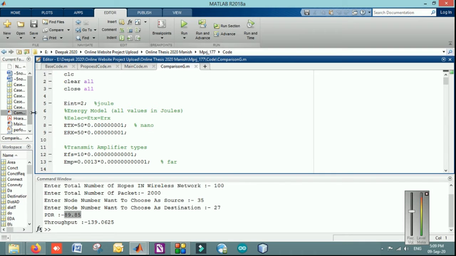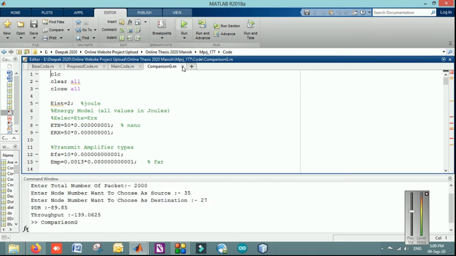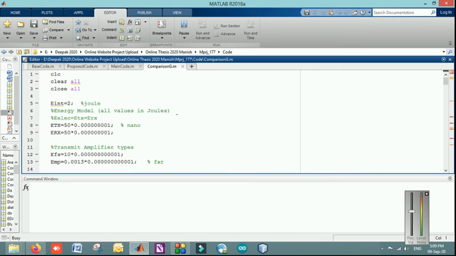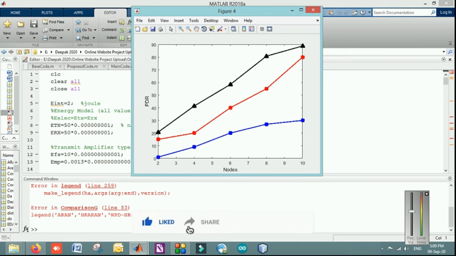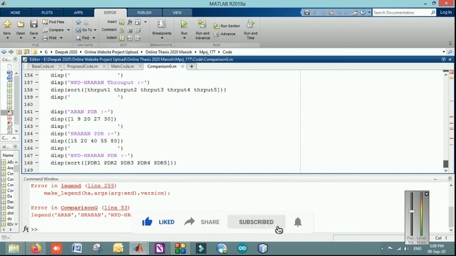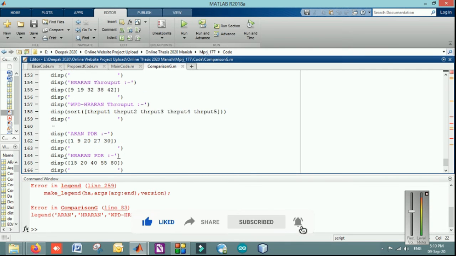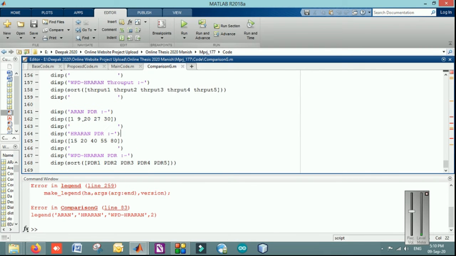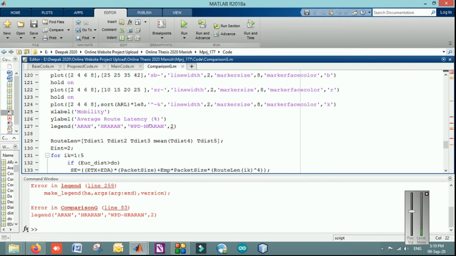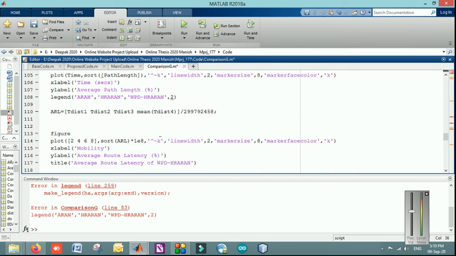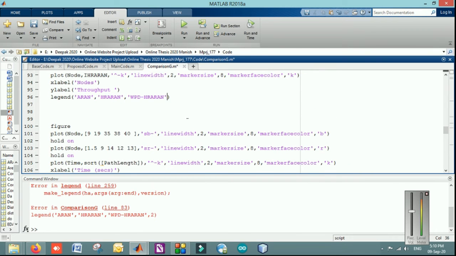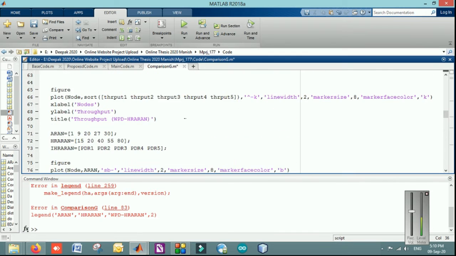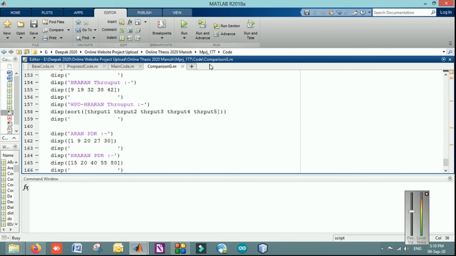A comparison is being performed with the traditional algorithm to prove that our system is much better with respect to the traditional technique. Sorry, it is giving a legend error because I am using legend in the recent syntax. Just wait a minute. See, this is the error because I am using MATLAB 2018, and this was the syntax for the previous MATLAB, so that's why it is giving the error. So let's run the comparison again.